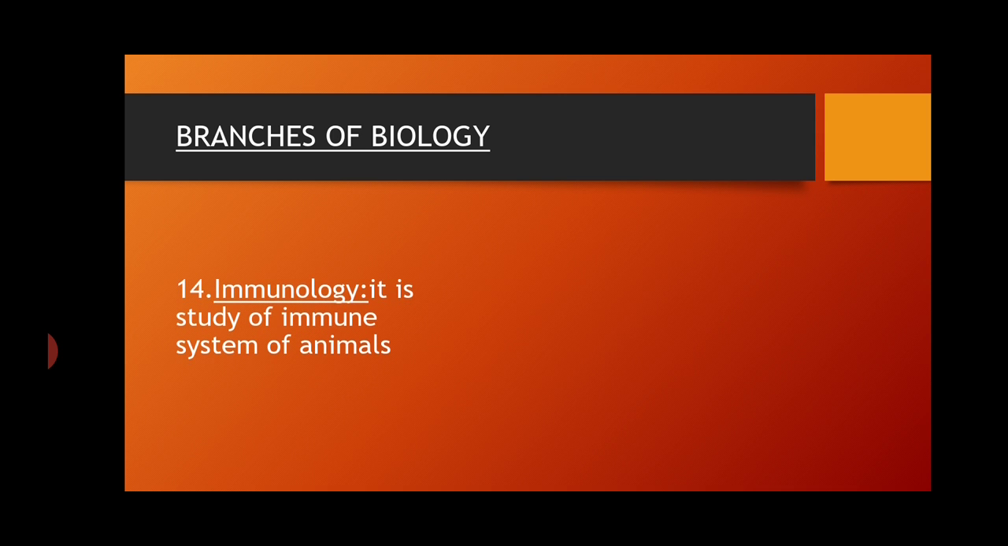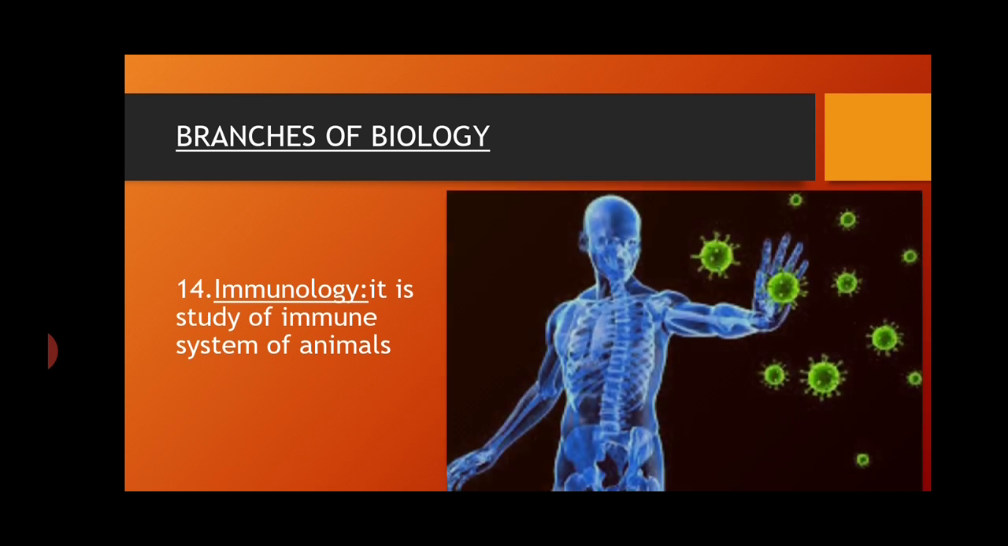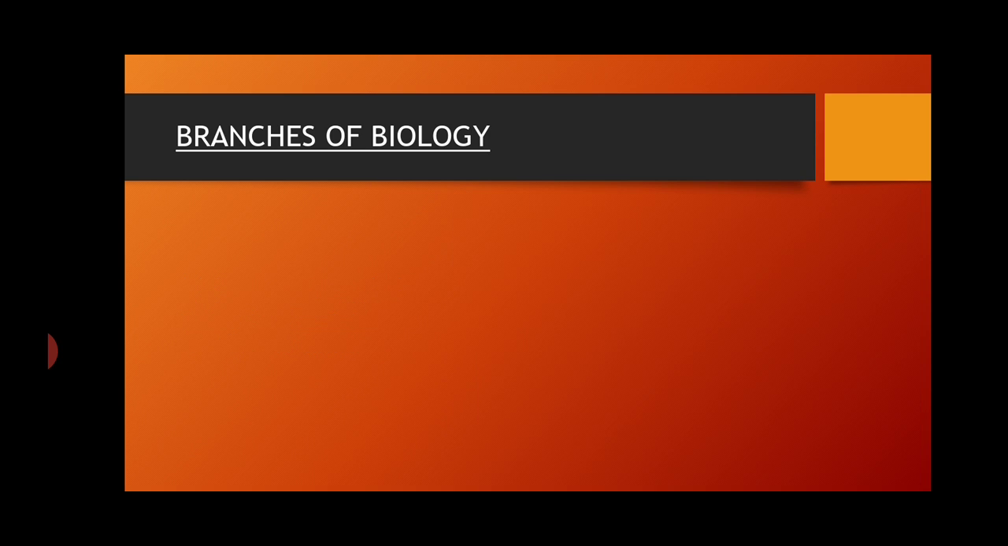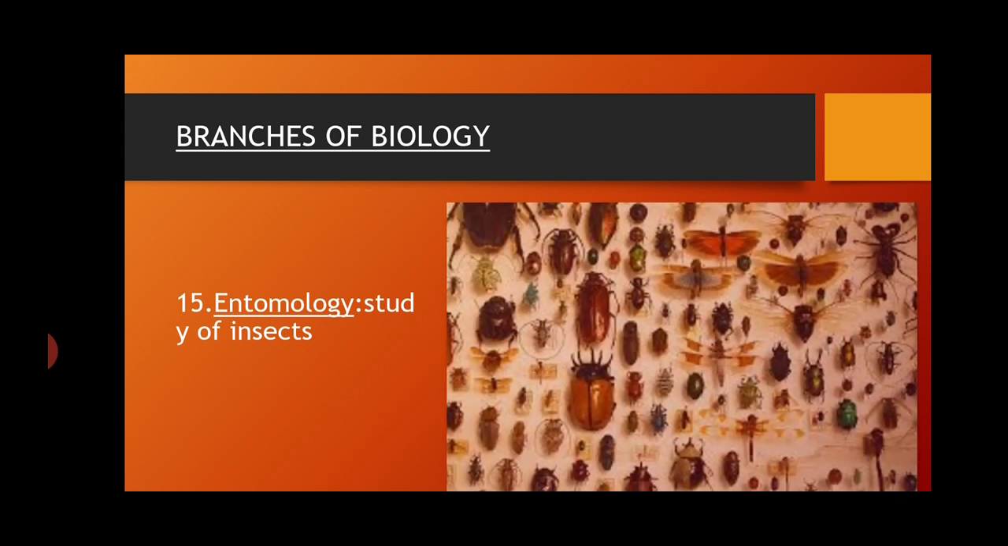The next one is immunology. It is a study of the immune system of the animal, and we know that our immune system is a system that defends our body from invaders or from microscopic organisms that are harmful for us. The next branch is entomology. It is the study of the insects.